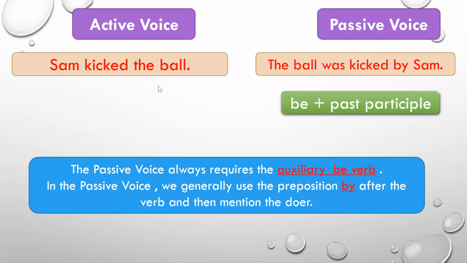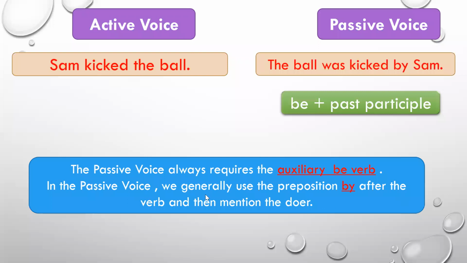And kicked is also the third form of the verb. The past participle form or the third form of the verb kick is also kicked. So be form of the verb plus past participle in this case is was kicked, because this sentence is in the simple past tense. We'll do the rules just now.